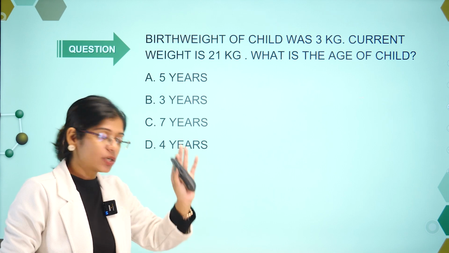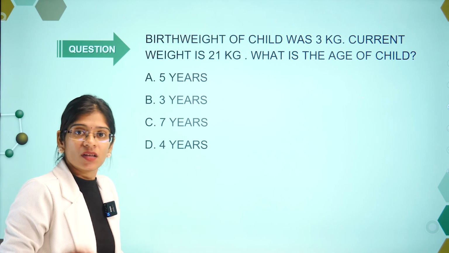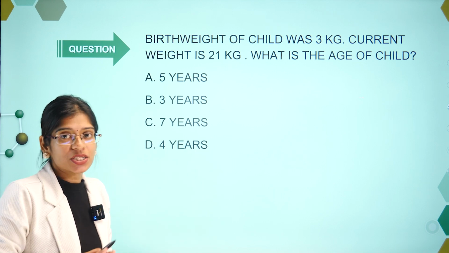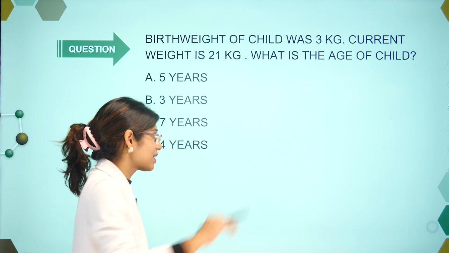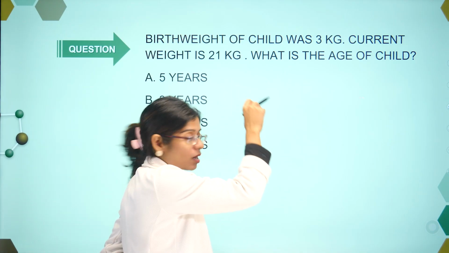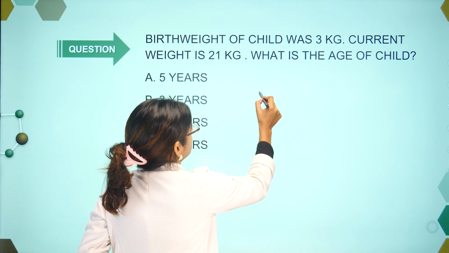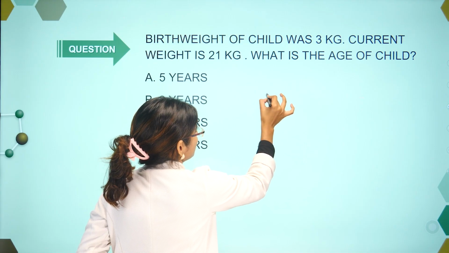Now, see this question. Birth weight of a child was 3 kg. Current weight is 21 kg. What is the age of the child? It's very simple. What was the weight of the newborn? That was 3 kg.